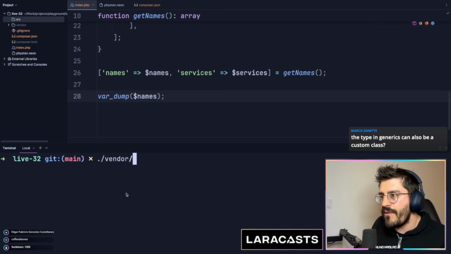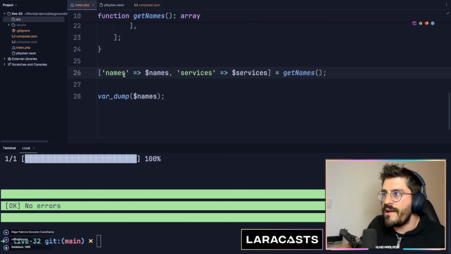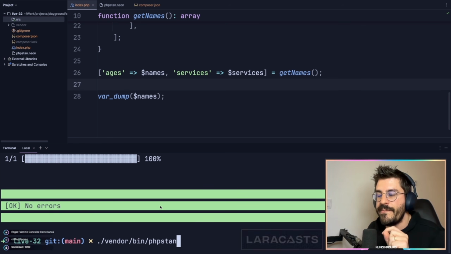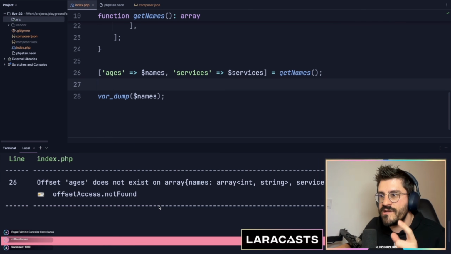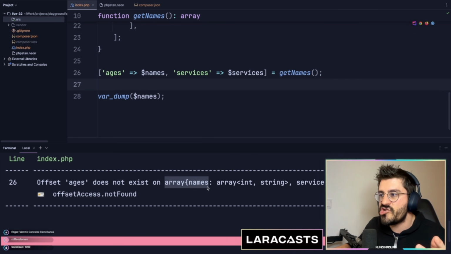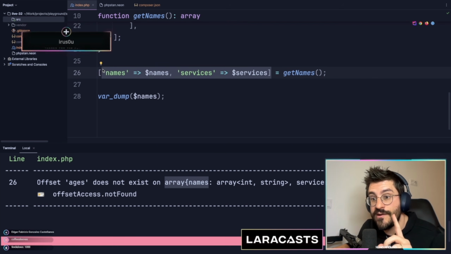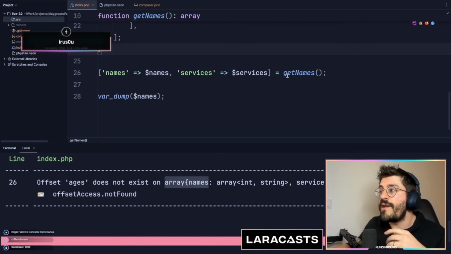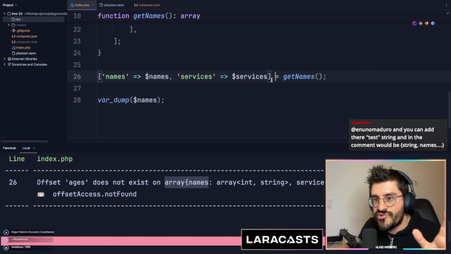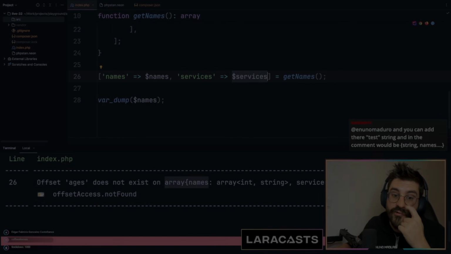And I can also run vendor/bin/phpstan, and this would not complain, hopefully. But if I do something like, let's say here, ages, PHPStan will complain about this without even running the code. As you can see, the ages offset or ages key does not exist on the given shape. You know what I mean? By the way, if you don't know what this is, it's array destructuring. Not a lot of people know about this, but you can literally fetch an associative array and then deconstruct that associative array into two given variables, which is very helpful and powerful.